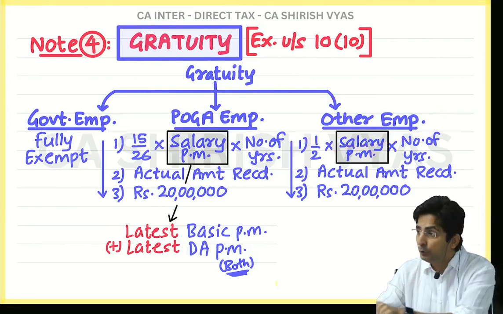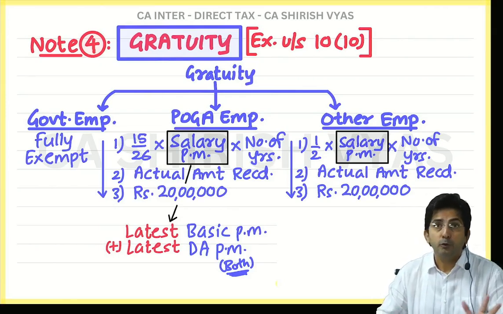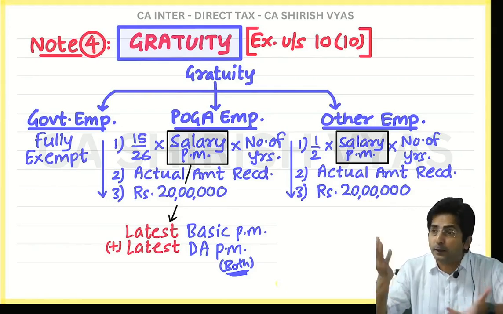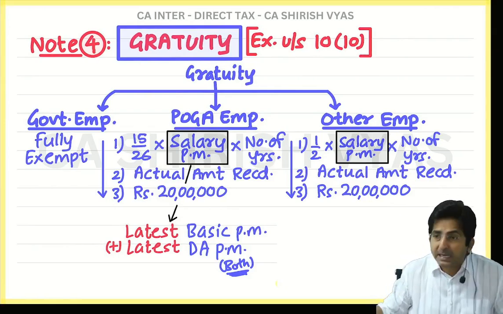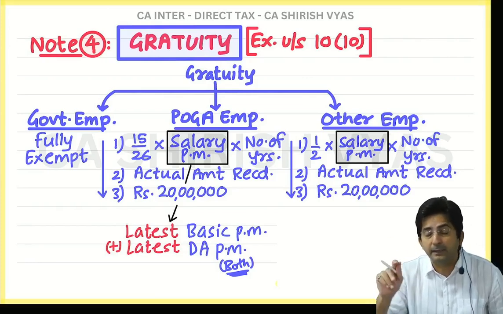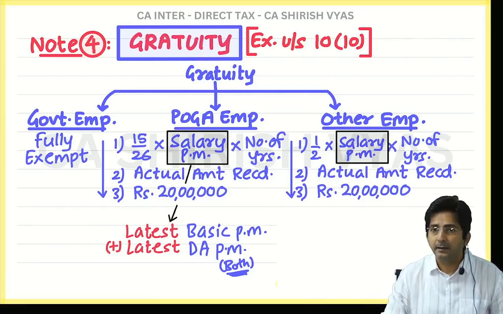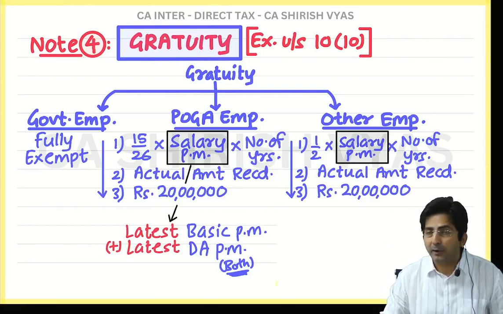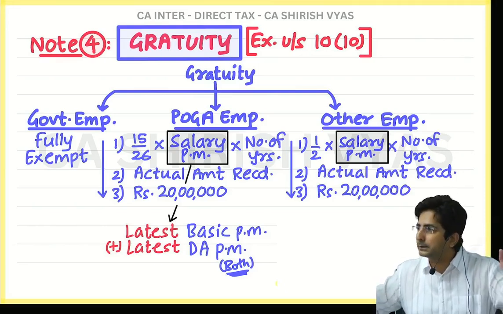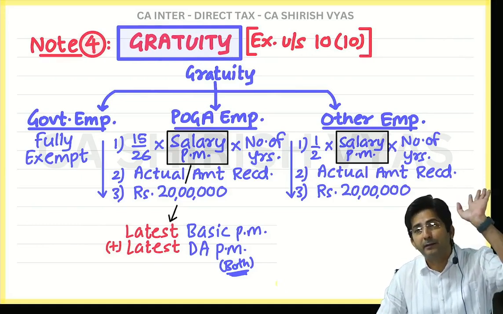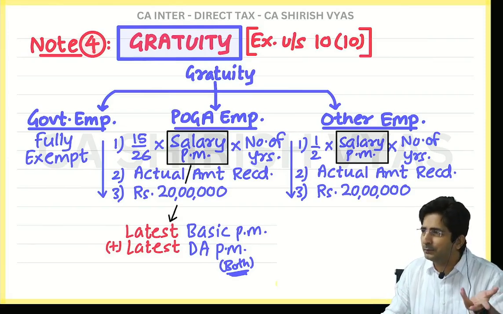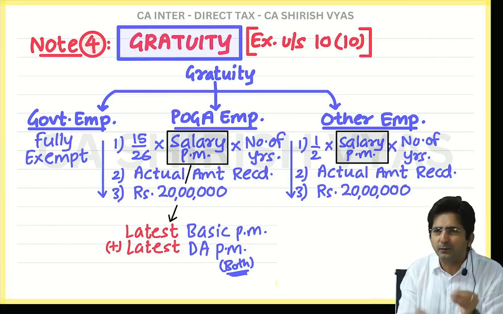Because see, gratuity you receive after retirement, and you retired after 20-25 years of service. So during the whole service, your salary fluctuated so many times. So which salary should be given importance? Average salary. And here average means what, you know? Not the average of all your 20 years of service. Because in your 20 years of service, when you joined, you might have joined with some 1,000 rupees salary only. Because 20 years back when you joined, your salary was very small.